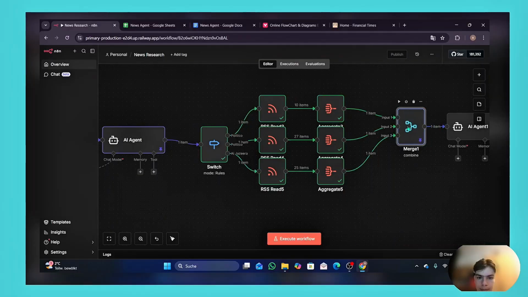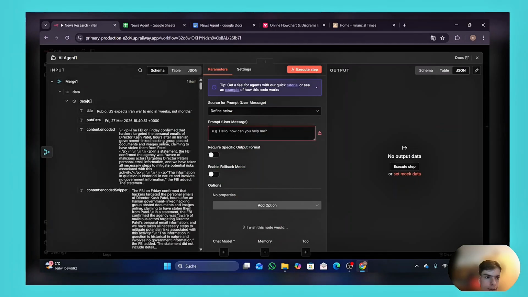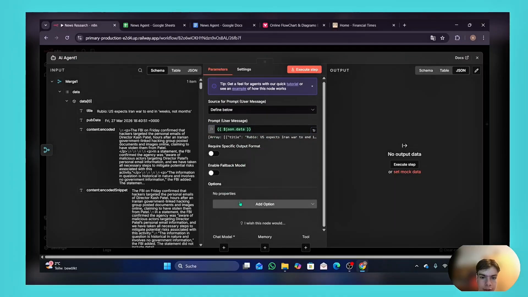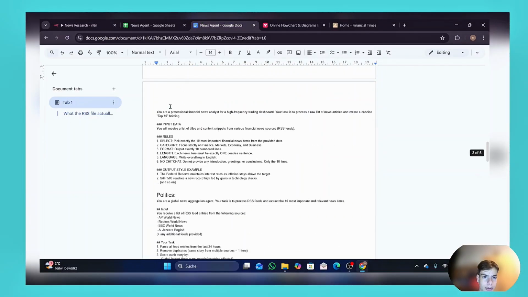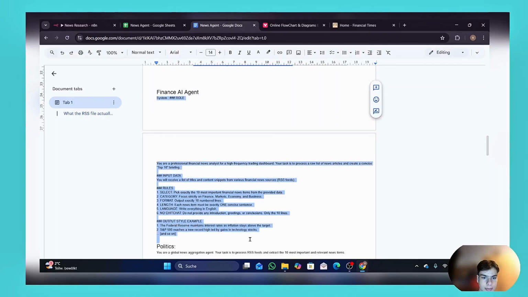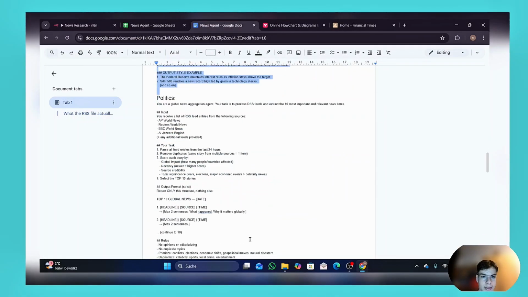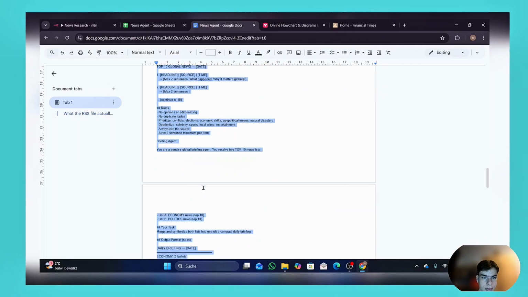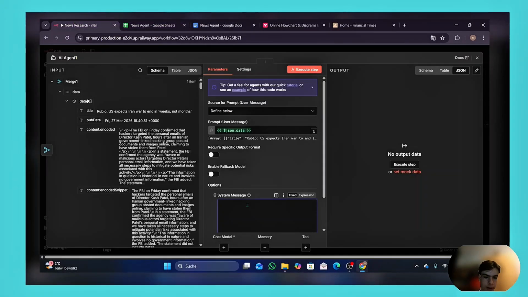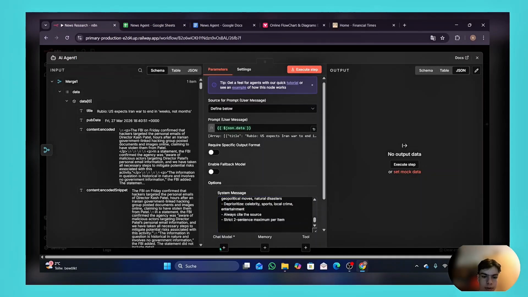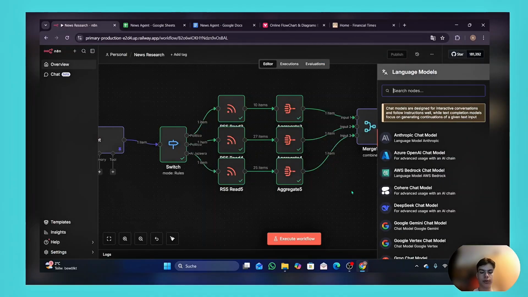Okay, so we're going to take this variable, paste it in there, the same thing as the other AI agent, and then go to system message, delete that, go to our docs, and paste in the final system prompt. And this is finance. We have to copy this one. Okay. Copy it, go down there, paste it in there. Then add the chat module, OpenAI.